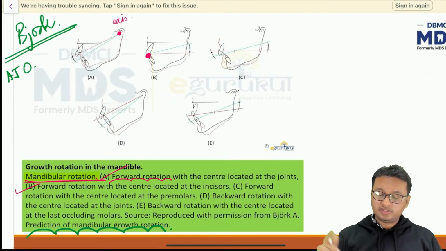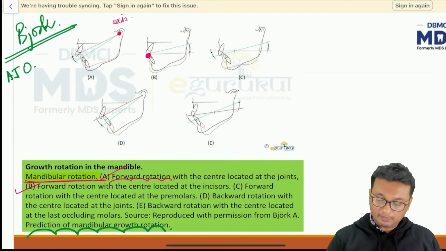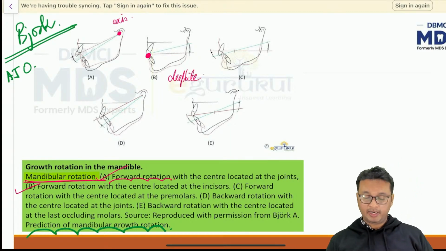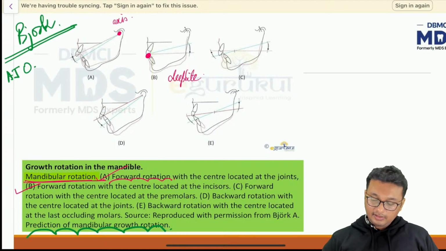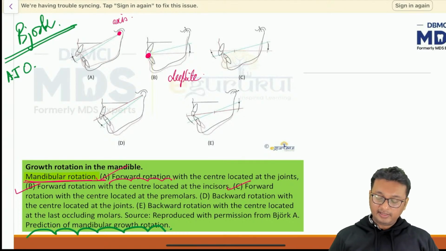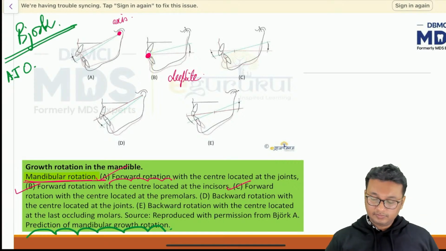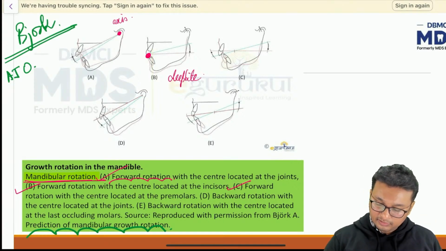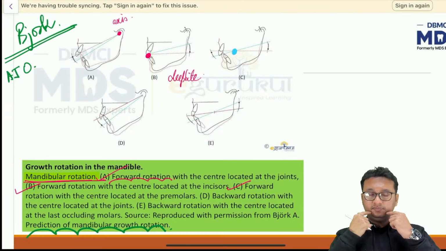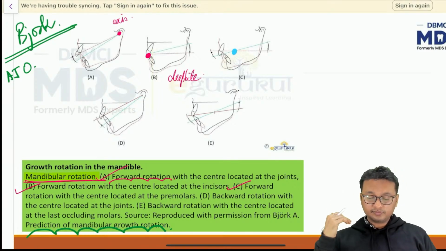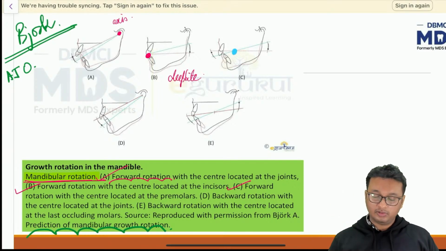So this patient, the B patient, will develop a deep bite, more of a horizontal growth pattern, right? Then C is forward rotation with center located at the premolars. We have a third concept also, where the center of rotation is present along the premolars, here in the middle of the jaws. So we see some amount of posterior growth and some amount of anterior growth also. That is a third possibility.